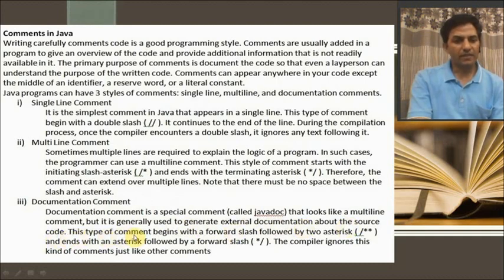This type of comment begins with a forward slash followed by two asterisks and ends with an asterisk followed by a forward slash. The compiler ignores this kind of comment just like other comments. So this is all about comments in Java. There are three types of comment in Java: single line comment, multi-line comment, and documentation comment.